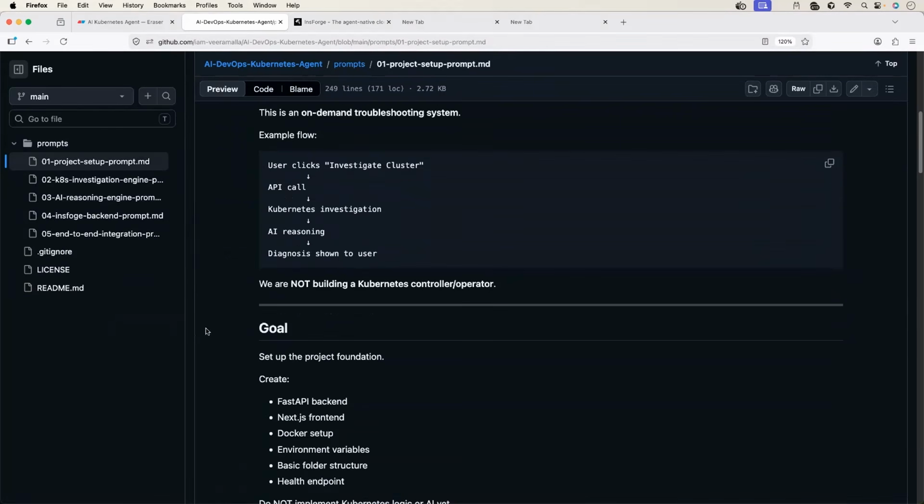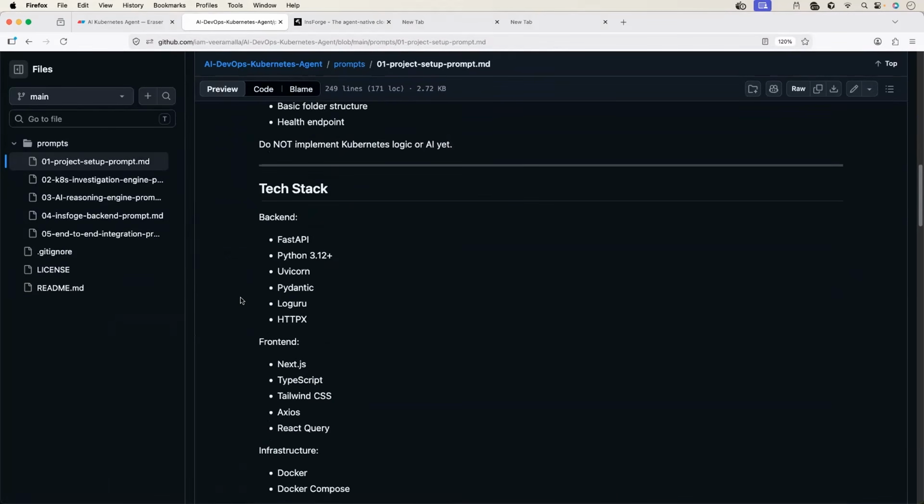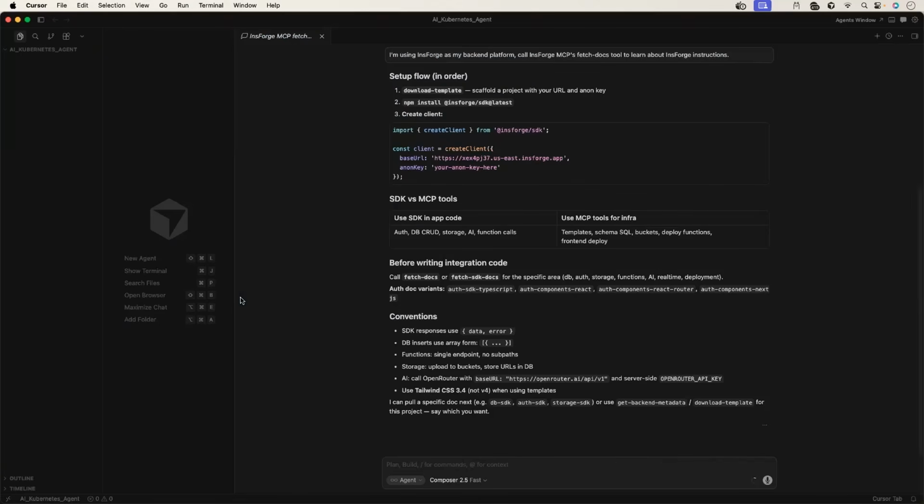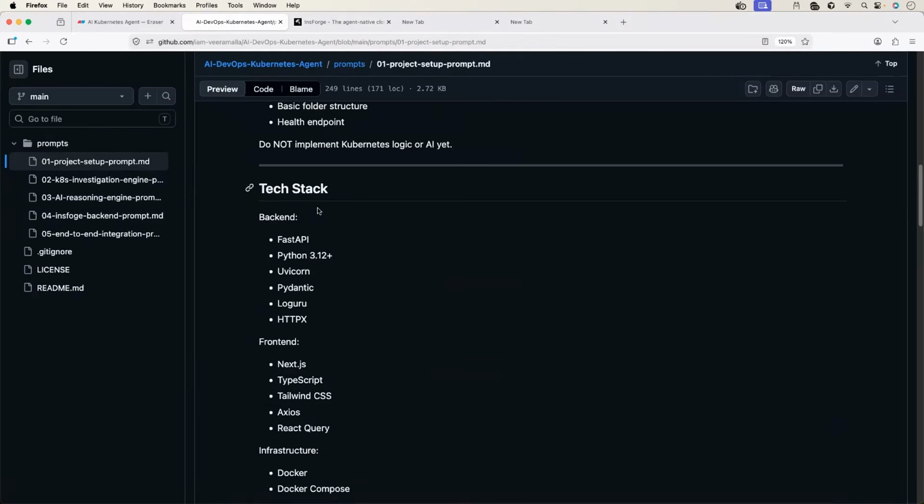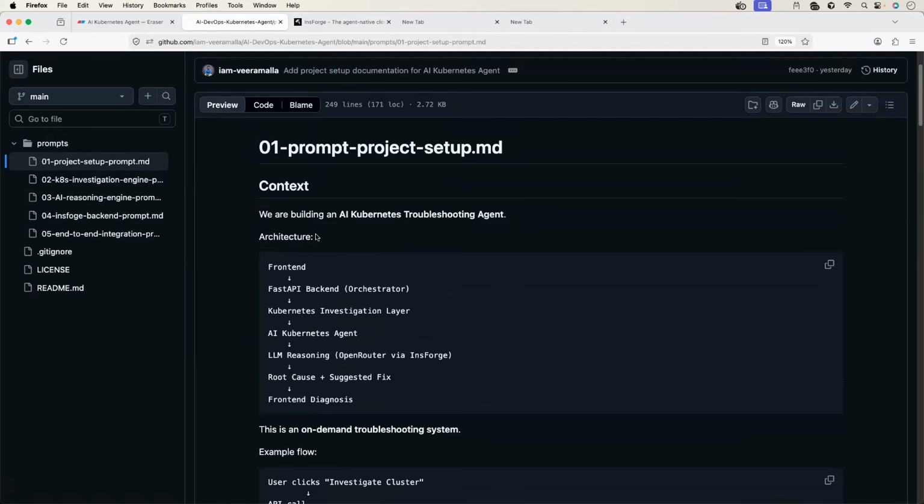What is this going to do? This is going to set up the folder structure for us. Because this is going to be a decent application, the size of the application is going to be decent. So instead of having everything in a single file, we will create a folder structure, so the project is also modular. So this is the prompt. Let me quickly go through this for you.